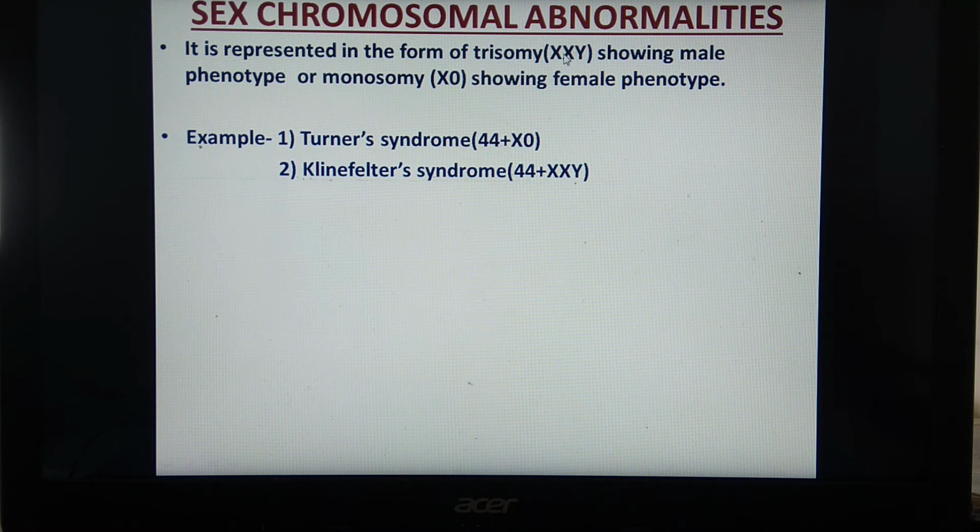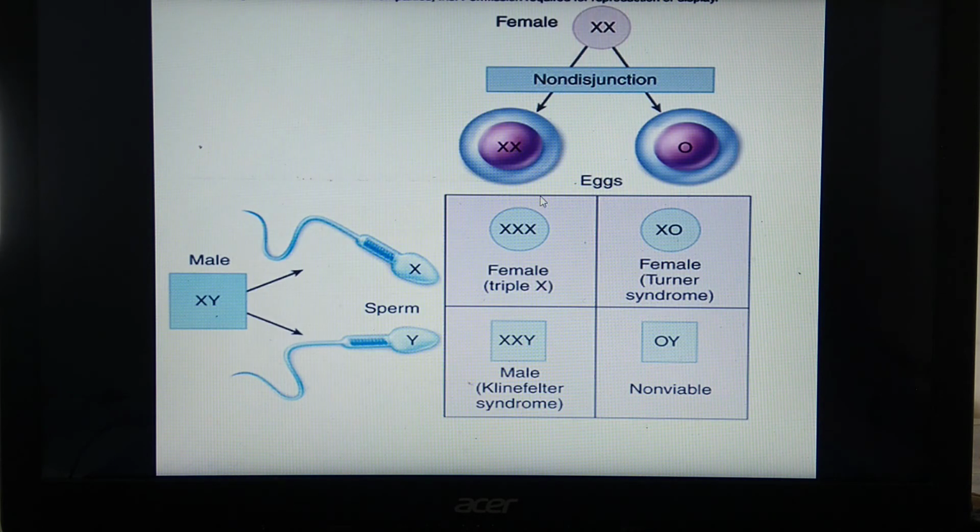So if the condition is XXY, the phenotype is male, that is the developing child looks like a male. And if monosomy is there, it shows female phenotype. There are 2 examples of these sex chromosomal abnormalities: Turner syndrome, where the chromosomal complement is 44 plus X0, that is monosomy, and Klinefelter syndrome, 44 plus XXY, where one X chromosome is extra. So we will see the details of Turner syndrome and Klinefelter syndrome.